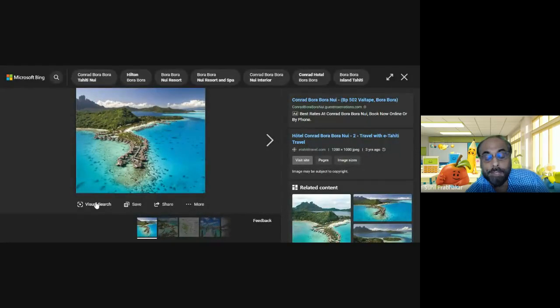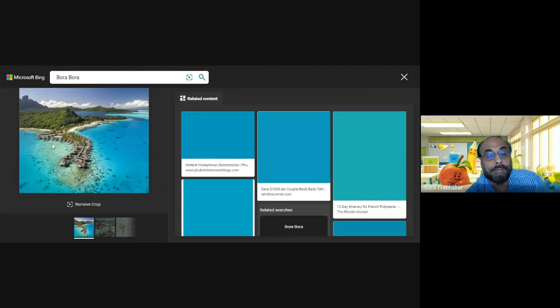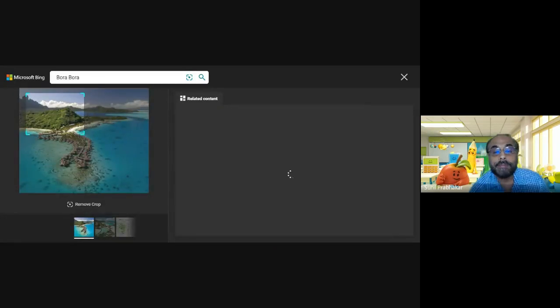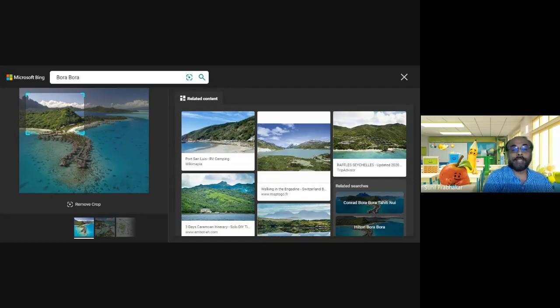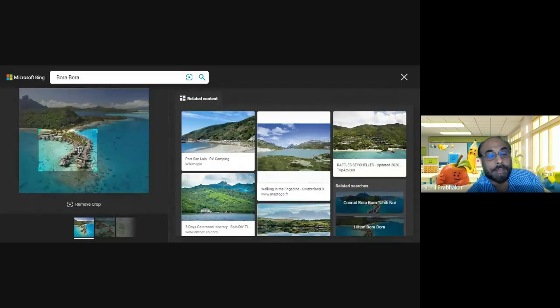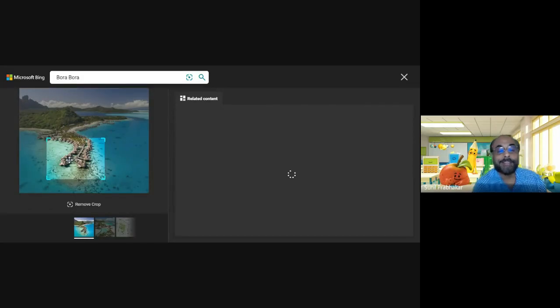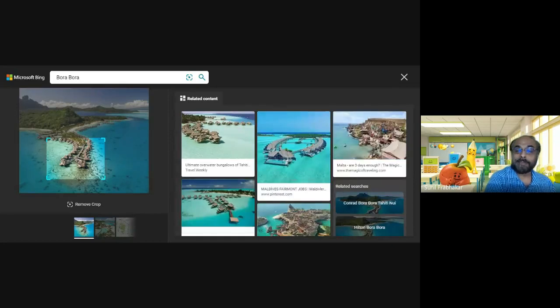You click on this visual search and drag over a portion of this image. You can concentrate your search on that particular thing. The results will vary. You can find similar images. Very useful thing. So you can limit your visual search to a particular portion of an image.